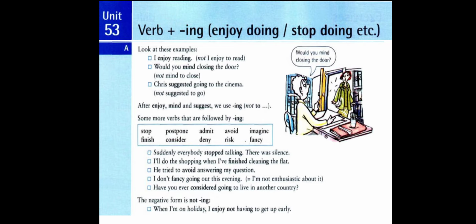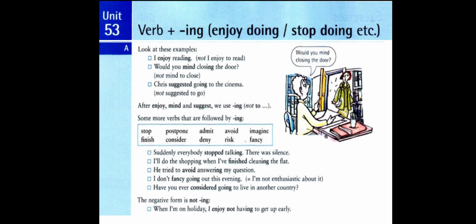And in these cases, the verbs enjoy, mind and suggest, whether they are written in the present or in the past or in any tense, what comes after them are verbs plus ing. So we find here enjoy reading. If we say I enjoyed, still we say I enjoyed reading. Whether the verb enjoy is in the present or in the past or in any tense, what comes after it directly? Verb plus ing. Same for other verbs.